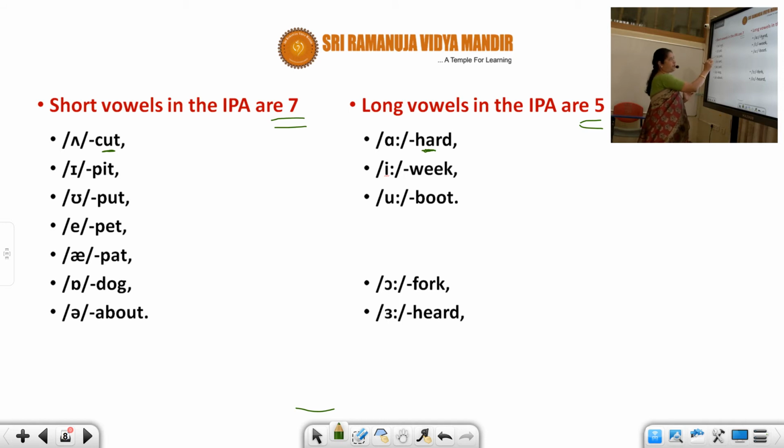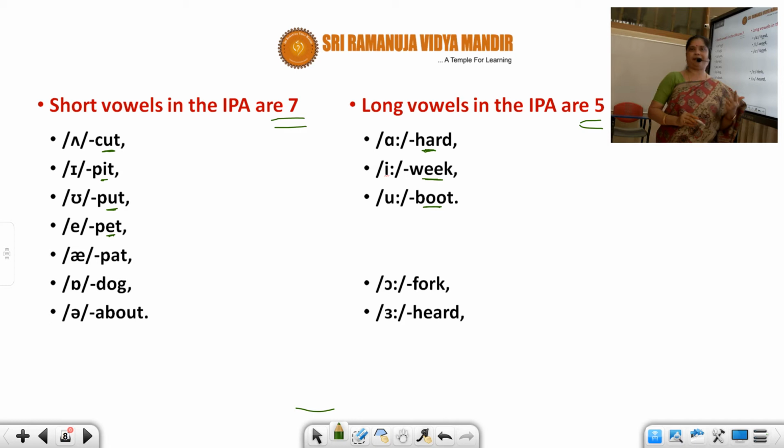Next one is put. You have the pronunciation of oo over here. This is short and this is oo, boot. So oo, a short vowel and a long vowel. The next one is a. Pet. Now you don't say pet.